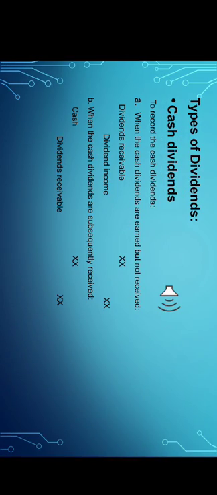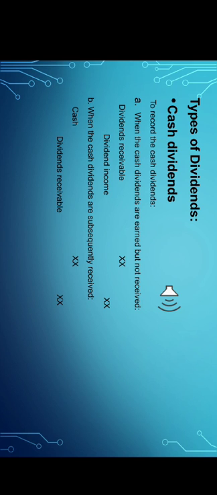Cash dividend. A cash dividend is a distribution of funds or money paid to stockholders generally as part of the corporation's current earnings or accumulated profits. Cash dividends are paid directly in money as opposed to being paid as a stock dividend or other form of value.